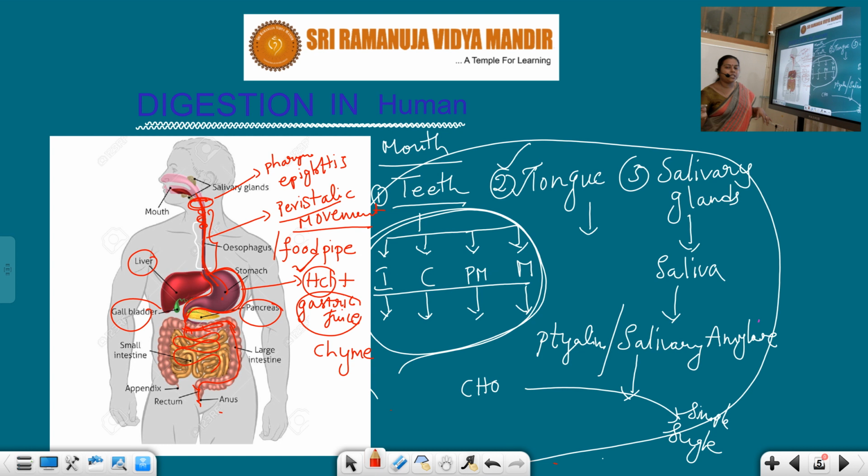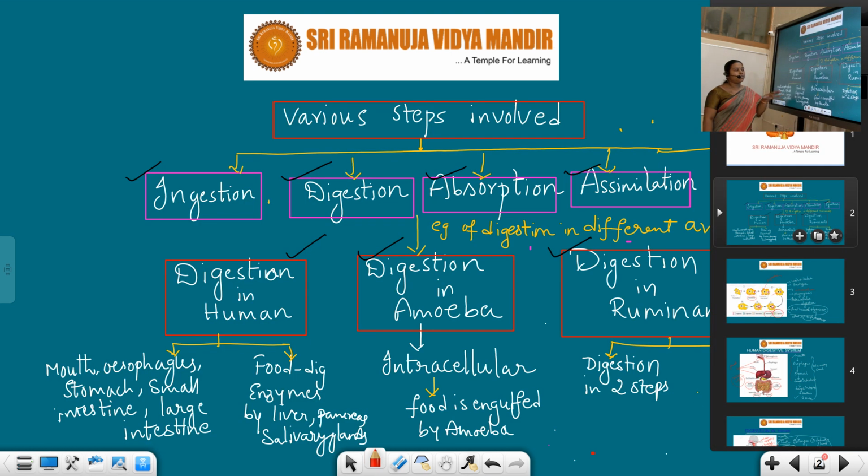These are the different steps involved in digestion. So that's all for today, children. Up to here I explained about digestion in the amoeba and digestion in the human. And in the next class I am going to explain about digestion in the ruminants.